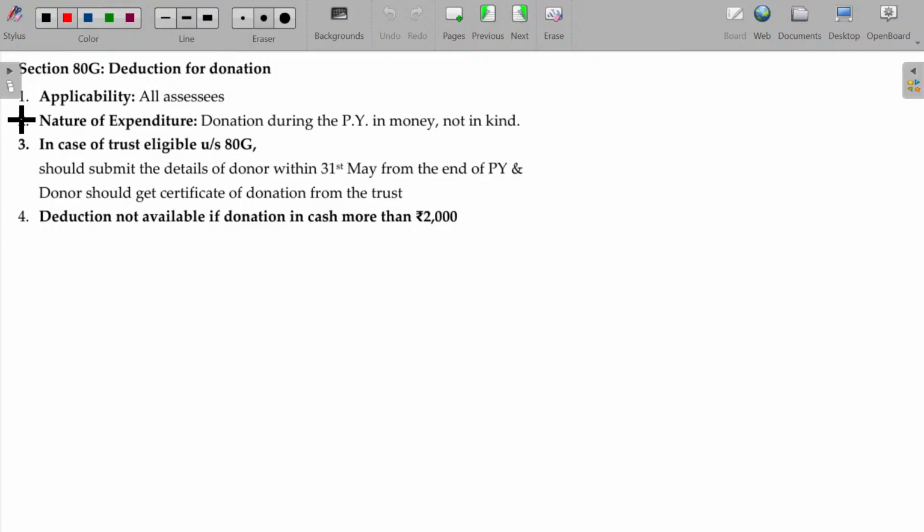In this case, 80G, deductions for donations you make. Donations you make, applicable for all assessees. Until now, it was applicable for individual and HUF, but here it is not so. A donation can be given by anybody else. Nature of expenditure being donation, that too in the form of money, not in kind. It should not be any gift article.